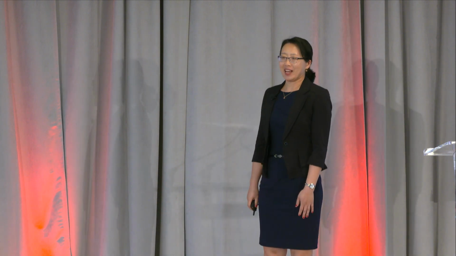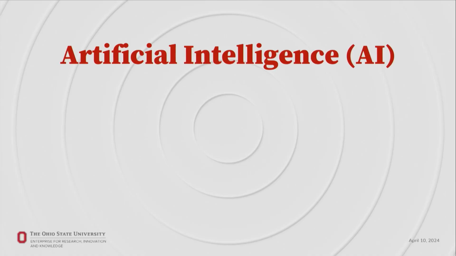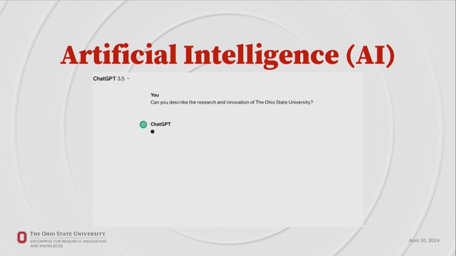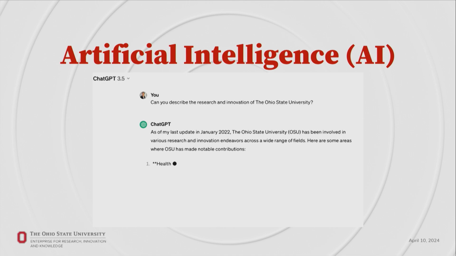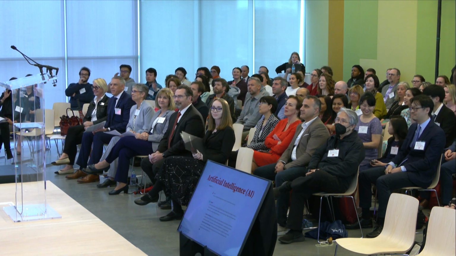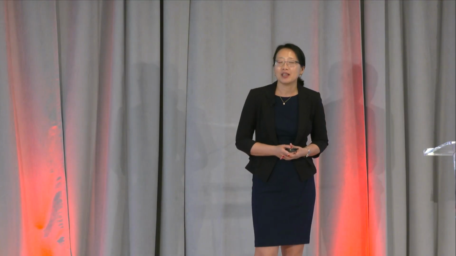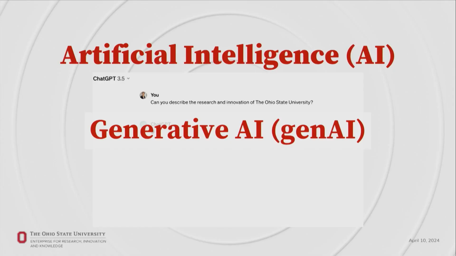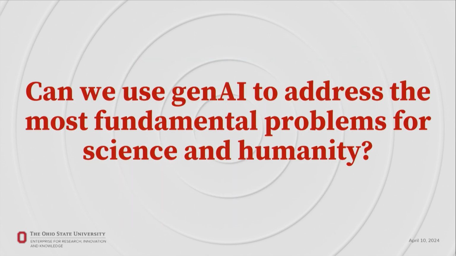So artificial intelligence. Nowadays, this is a topic of intense interest. Let me ask you a question first. How many of you have used ChatGPT to generate new tasks? Just raise your hands. Great, a lot of hands raised. As you know, ChatGPT is a type of generative AI or Gen AI, which can generate new content. So in my research, I ask a very big question: can we use generative AI to address the most fundamental questions in science and humanity?